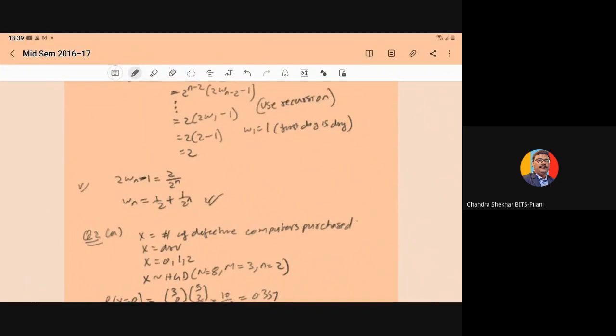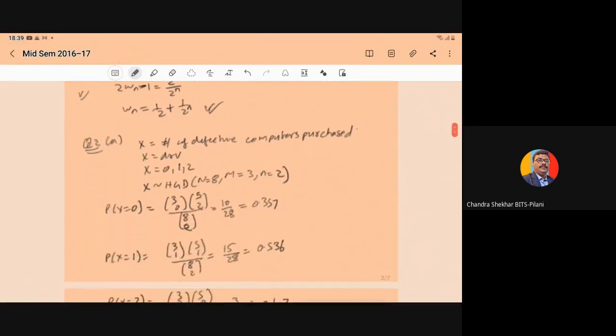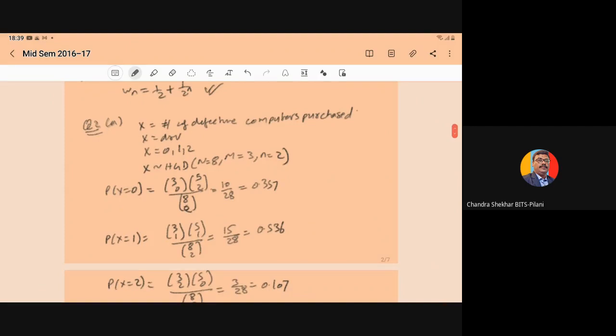So here, first, what is the random variable? The random variable denotes the number of defective computers purchased. So naturally, it is a discrete random variable, because the school has purchased 2 computers. The number of defective can be either 0, no defective, only 1 defective, or at most 2 defective. So X can take the values 0, 1, 2.